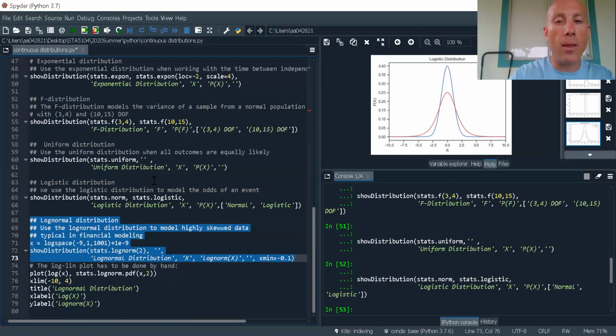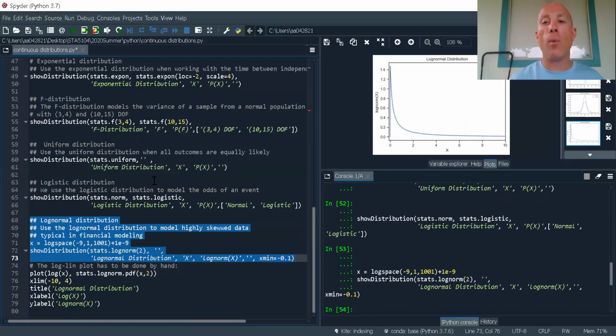All right, now let's take a look at log normal. Okay, so log normal, you'll notice that there is a lot of stuff to the right. It goes up and then it comes down, and this tail keeps on going forever and ever. And you'll notice that it's always a positive value. This is a good distribution to use when we have highly skewed to the right data.